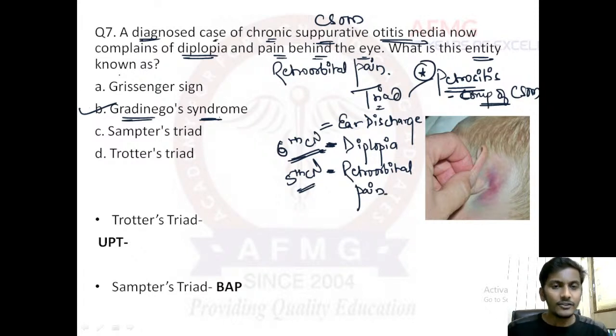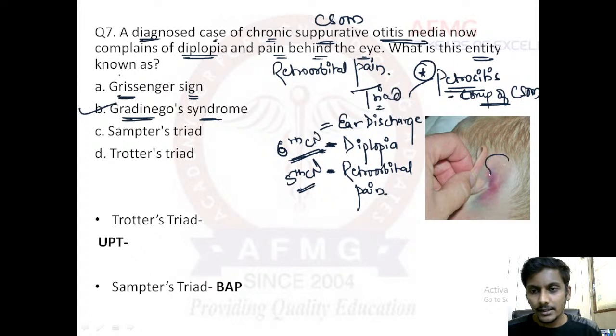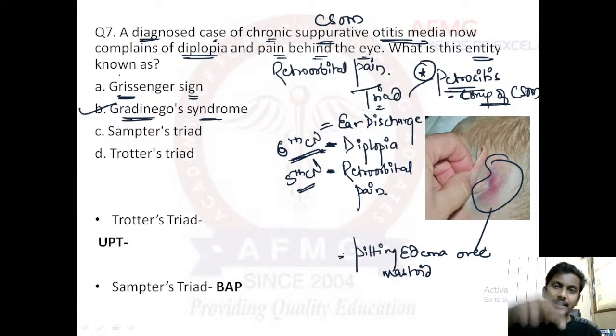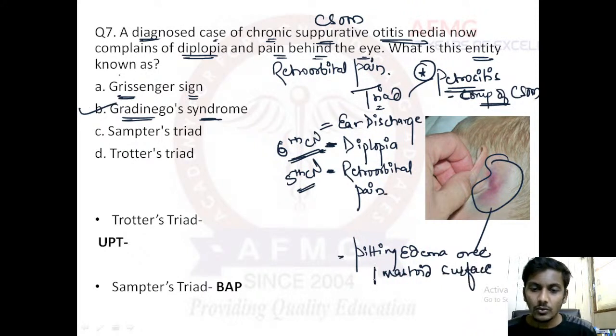Now all of you were confused with option A, that was your Griesinger sign. So this is what your Griesinger sign looks like, guys. What is Griesinger sign? Please remember, Griesinger sign is nothing but the edema over mastoid surface. It is a pitting type of edema. If you put fingers, there would be pitting sign. Do you see it? So this is a pitting type of edema over the mastoid surface, and this is what is known as your Griesinger sign.